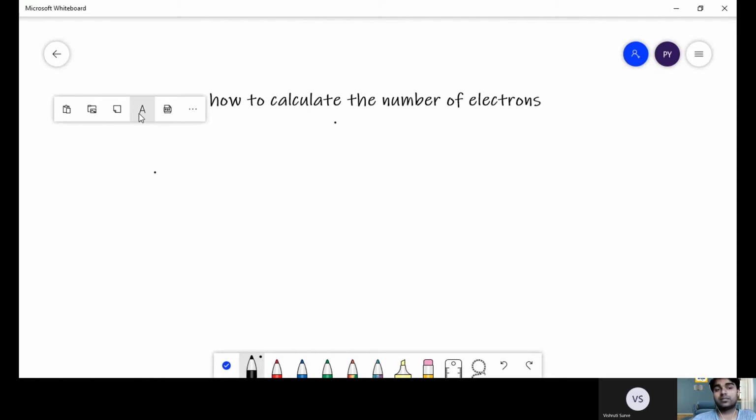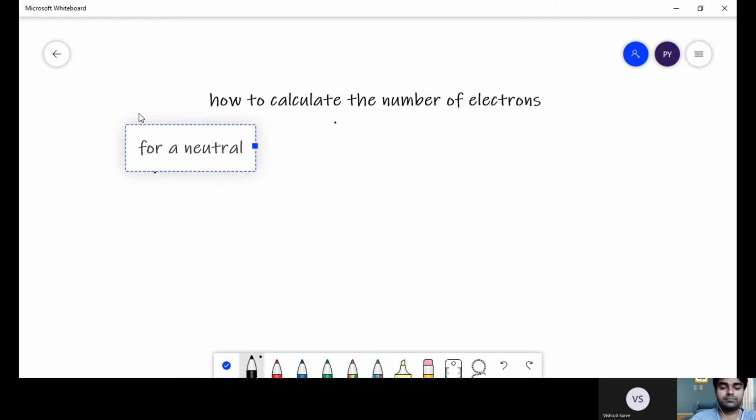A neutral atom means which is having no charge on itself. For a neutral atom, Z is equal to P is equal to E. Now, what is Z? What is P? What is E?